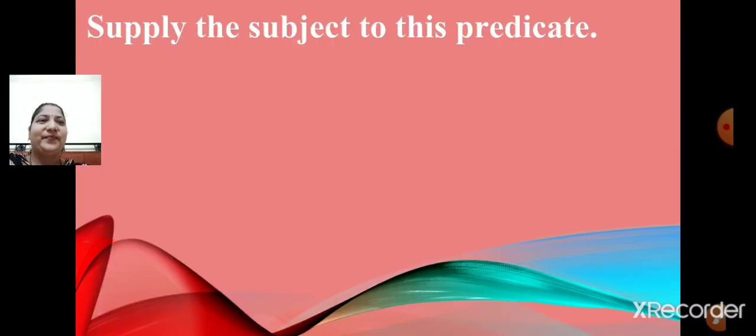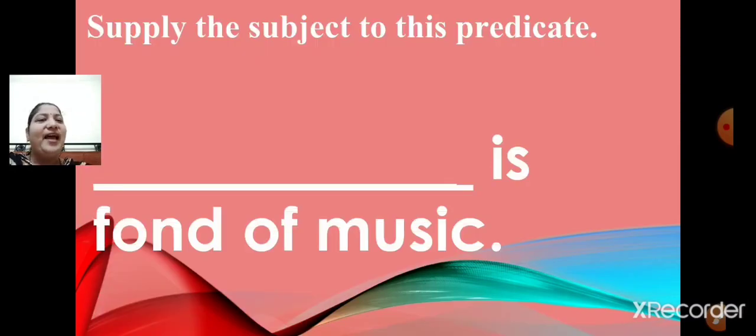Next. Dash is fond of music. Children, here you can write anyone's name. Like Raj is fond of music. Sita is fond of music. Lata is fond of music.